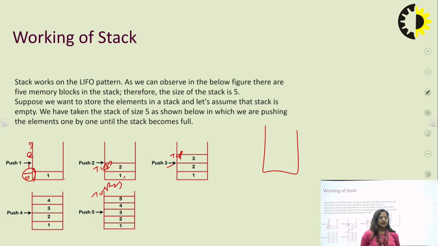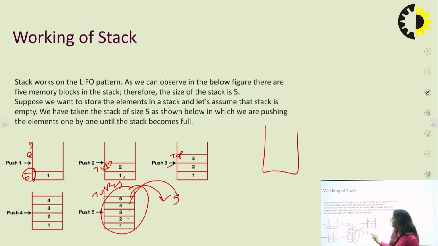A stack works on LIFO, meaning last in, first out. If you insert 1 first, then 2, then 3, then 4, then 5, and you apply the pop operation on these elements, the first removed number is 5.